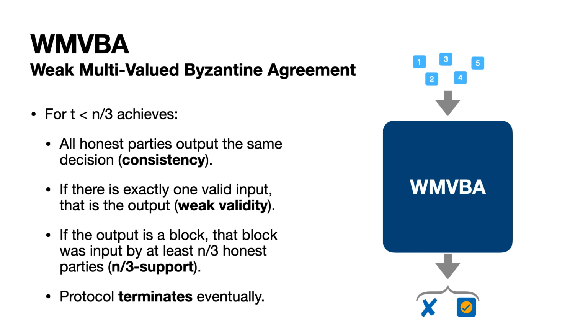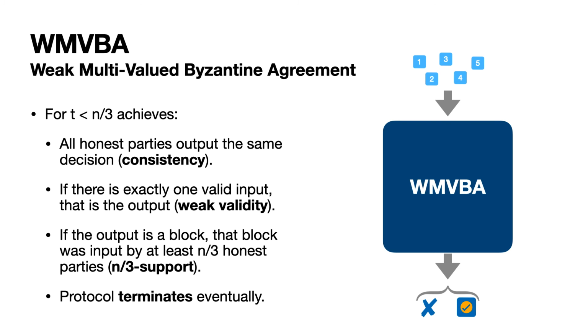And then we have weak validity. This is really important for us because it means that if there is exactly one valid input, note these inputs are our candidate blocks, right? Then that is indeed the output of the protocol. So that means if all honest parties agree kind of on the candidate, that will be the outcome of the vote. And so that ensures that our finality loop eventually terminates. Moreover, this protocol has a nice property, and that is the n-third support. So if the output is a block, then this block was input by at least n-third honest parties.